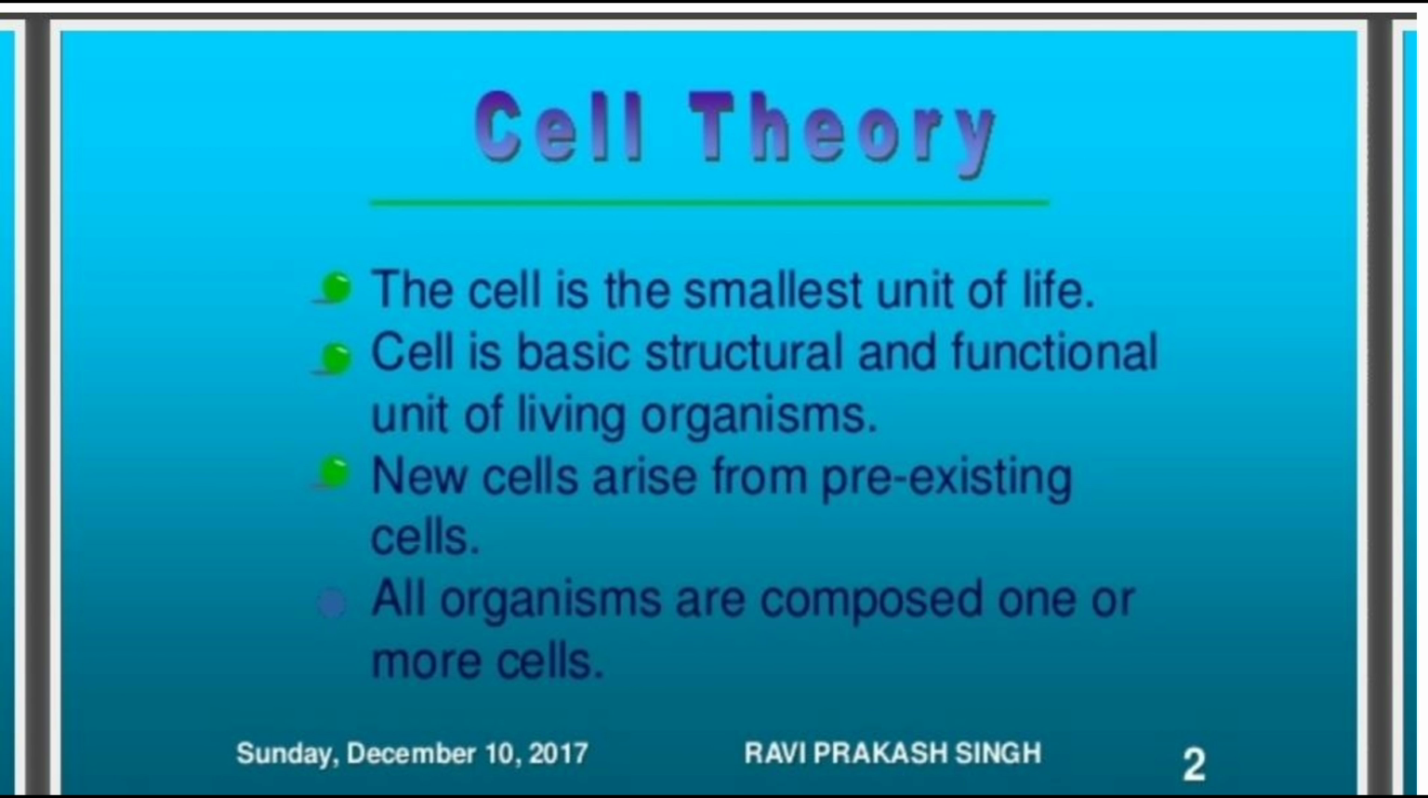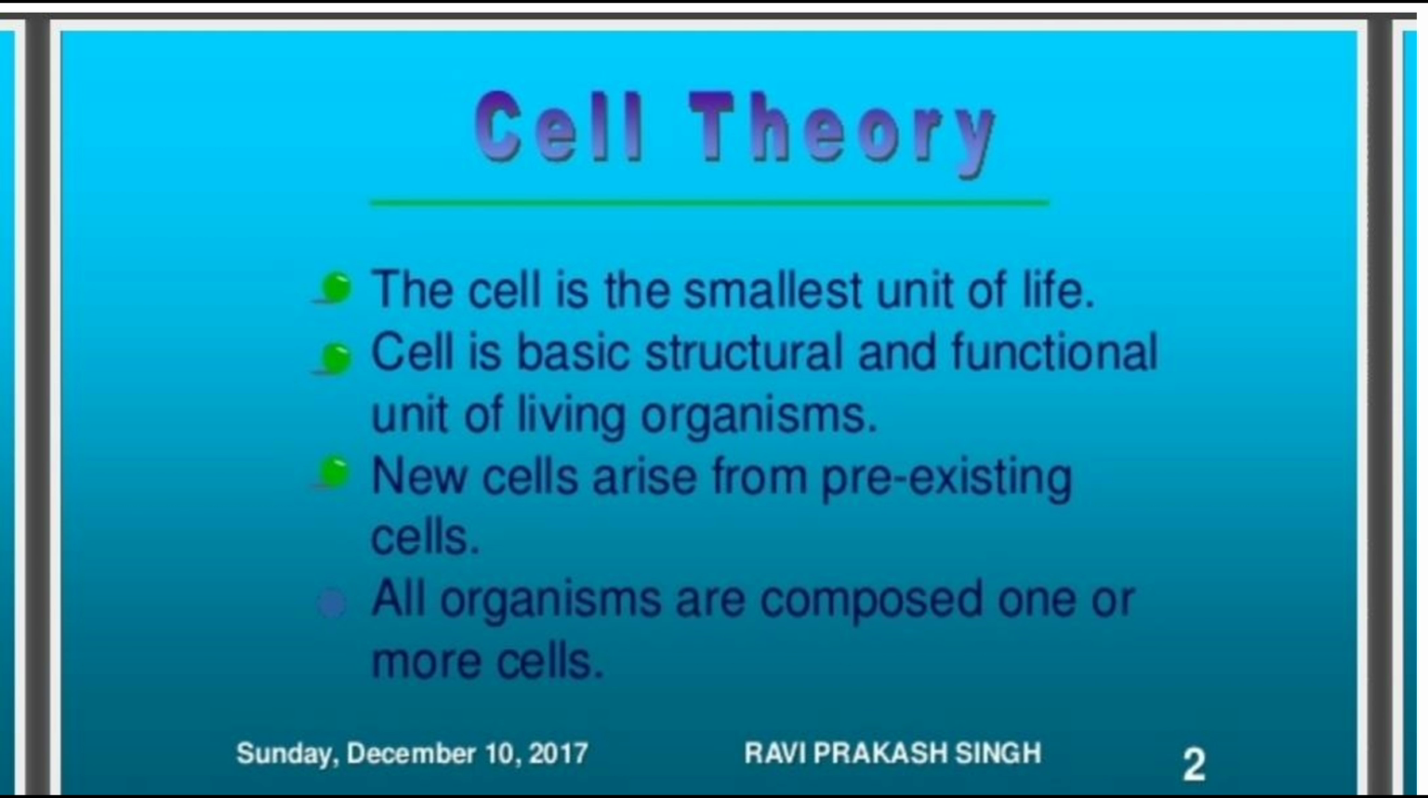Now, what is cell theory? According to cell theory, the cell is the smallest unit of life. The cell is the basic structural and functional unit of living organisms. It means the cell is the smallest part which has a particular structure and also performs various functions in the organism. New cells arise from pre-existing cells. Pre-existing cells means the cells that are already present.